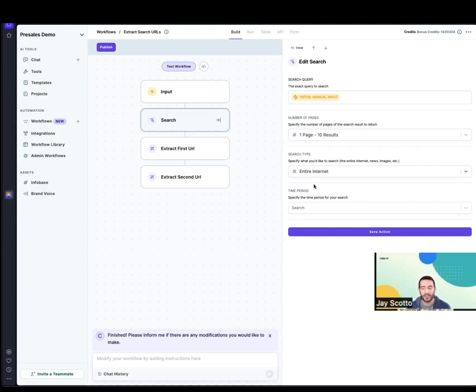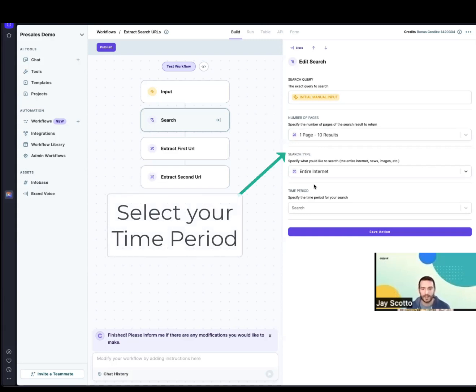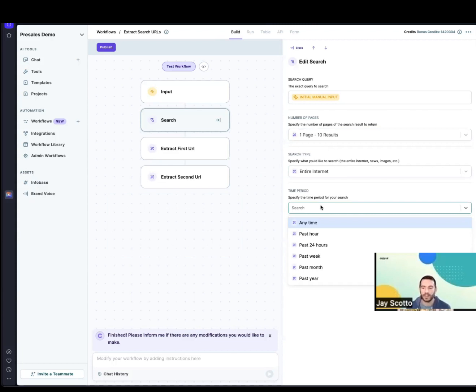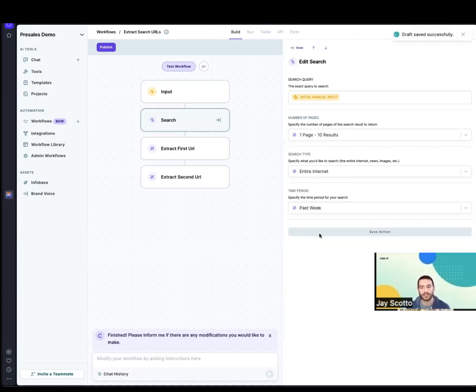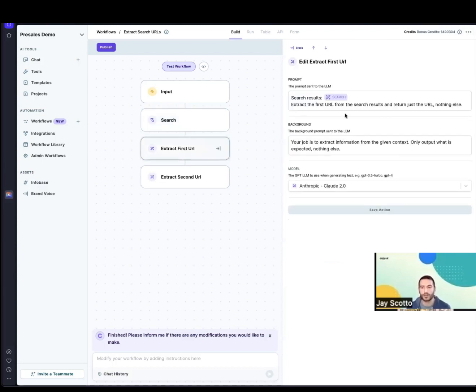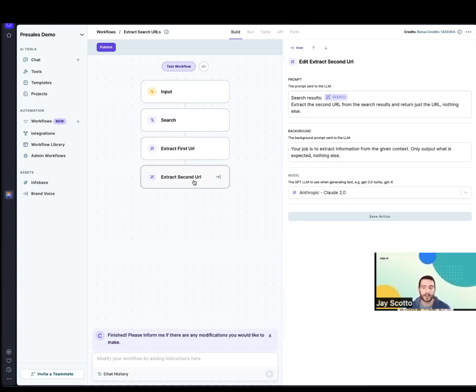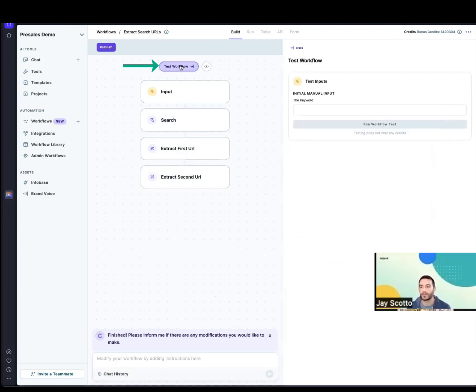And finally, you have the time period. You can search for the past hour, the past day, the past week, past month, past year, etc. In this particular case, we'll search over the past week. Then I'll click save and save the action. If we dive into the other actions briefly, we're going to just extract the first URL and output that URL and nothing else. Then we're going to extract the second URL, or the top two results, and output those top two results.